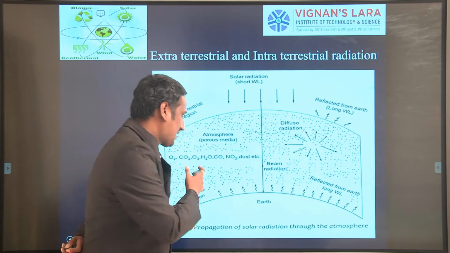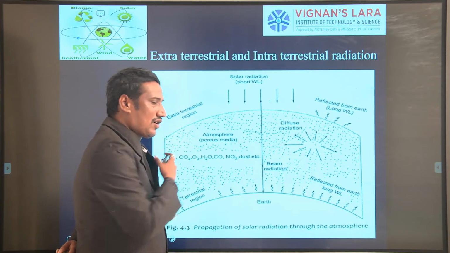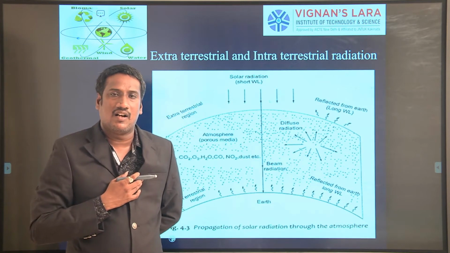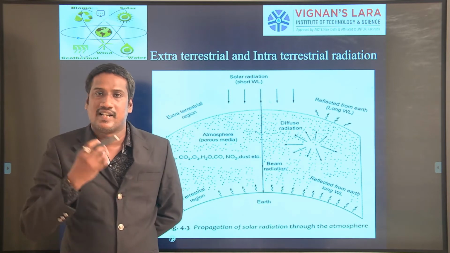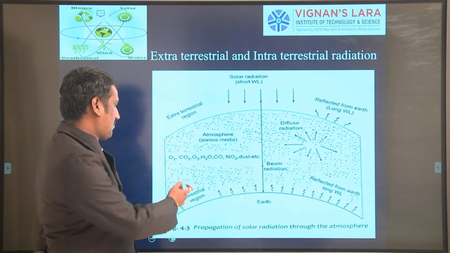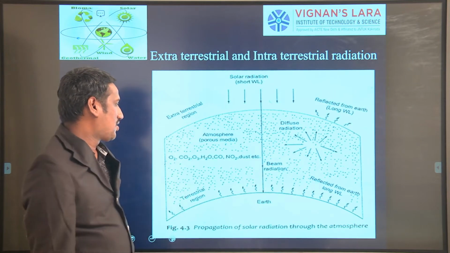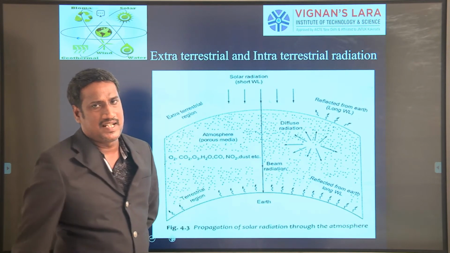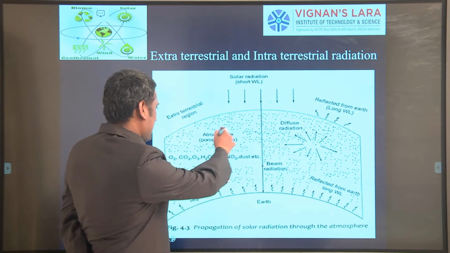Like that you will have gaseous particles, and you will have water droplets, and also some solid dust particles there in the atmosphere that you can observe. So atmosphere: O2, CO2, O3, H2O, CO, NO2, dust, etc.